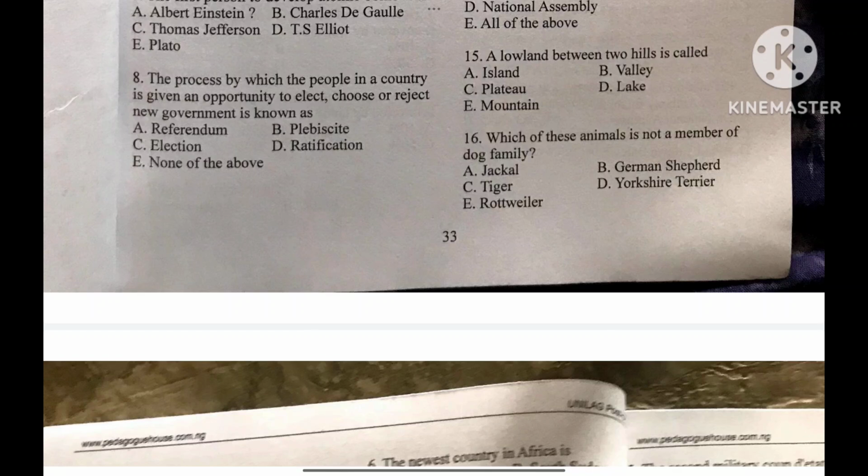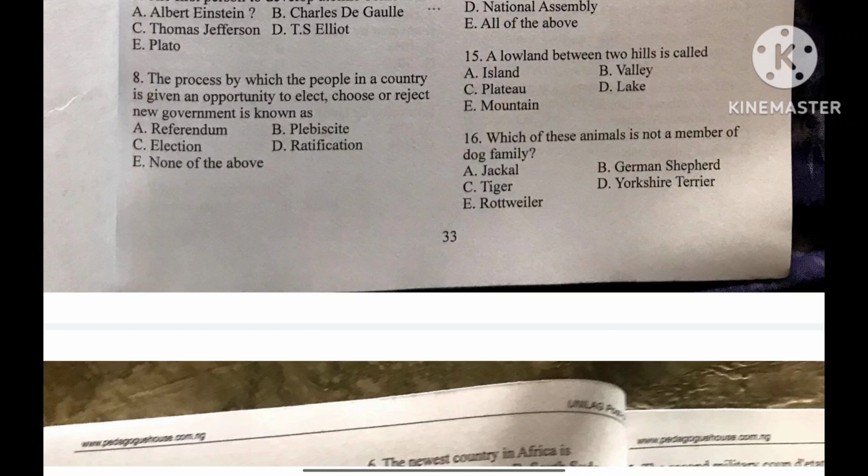The next question, 15. A lowland between two hills is called A, island, B, valley, C, plateau, D, lake, and E, mountain. Option B, valley, is the correct answer. An island is a piece of land surrounded by water.